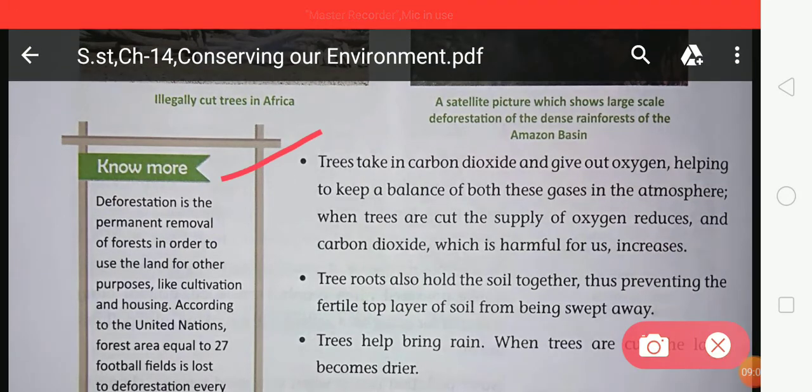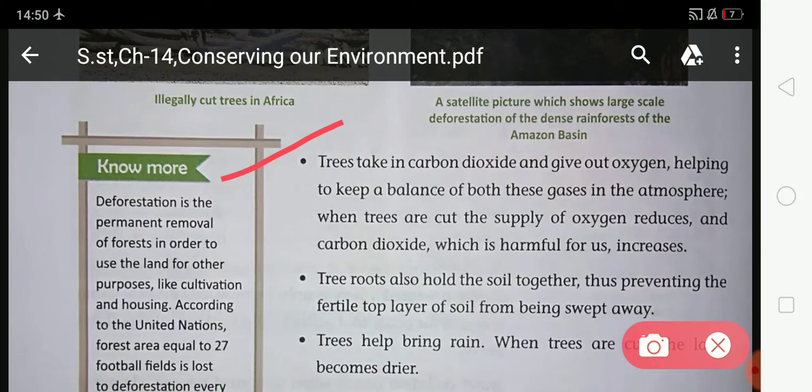Trees take in carbon dioxide and give out oxygen, helping to keep a balance of both these gases in the atmosphere. When trees are cut, the supply of oxygen reduces and carbon dioxide, which is harmful for us, increases. So student, trees keep the balance between carbon dioxide and oxygen in the atmosphere.